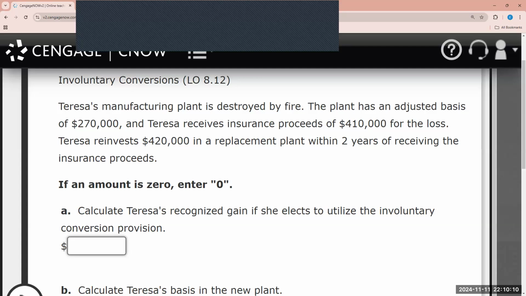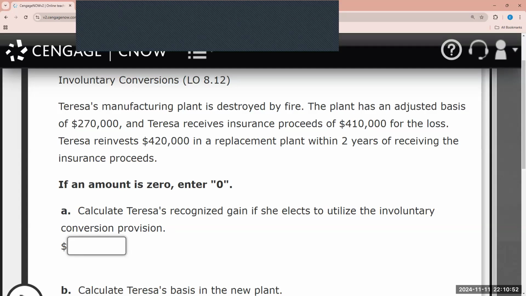So occasionally taxpayers, sometimes unfortunately, are forced to get rid of a property, right? Sometimes there are circumstances that are just out of their control. An involuntary conversion is defined as the destruction of the taxpayer's property in whole or maybe in part. It could also be loss, or theft, condemnation, requisition. There are various reasons why the individual can lose the property, which we refer to as involuntary conversion. So at the election of the taxpayer and provided that certain conditions are met, the gain on an involuntary conversion of property may be deferred.